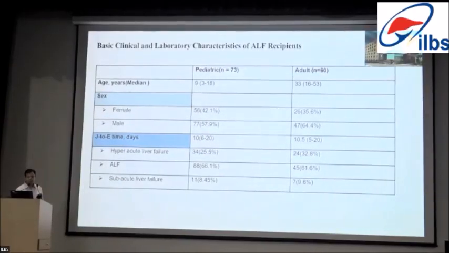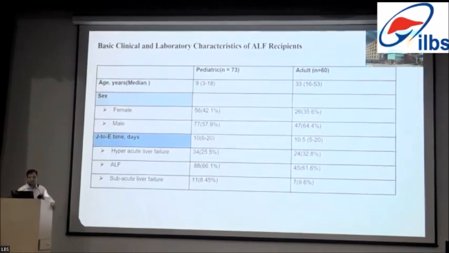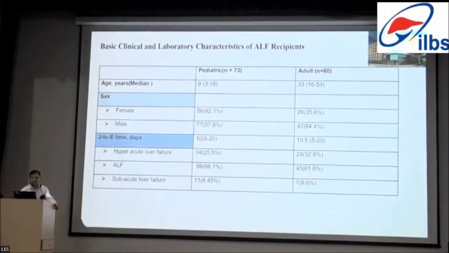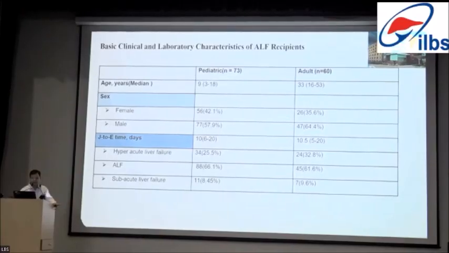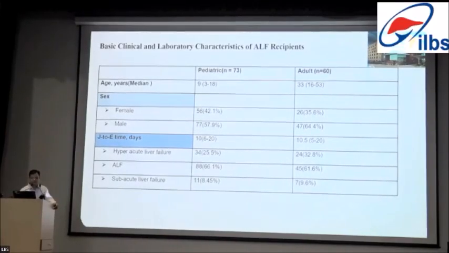Coming to the recipient characteristics, the pediatric transplant happened for acute liver failure in 73%. This data is till December 2025, and adult patients are 60. Median age for the pediatric patient is 9 years, adult 33 years with interquartile range of 16 to 53.